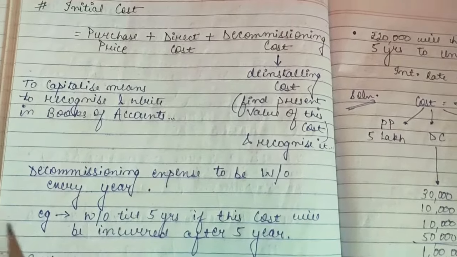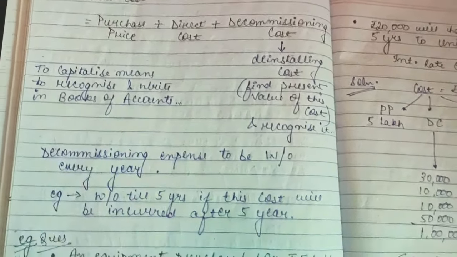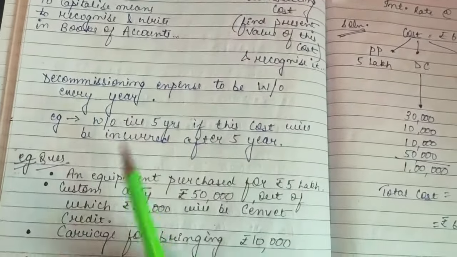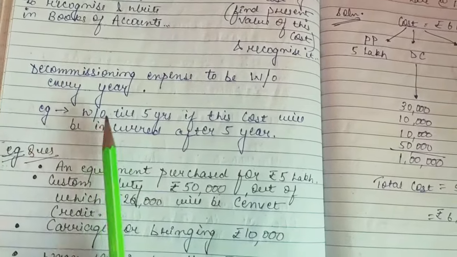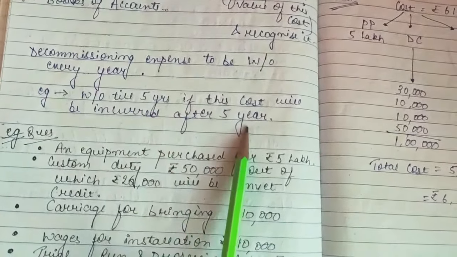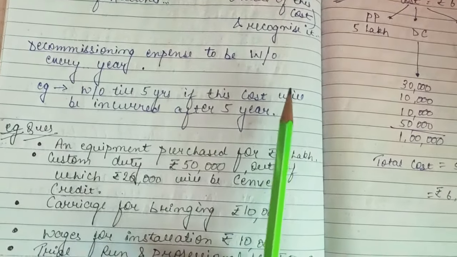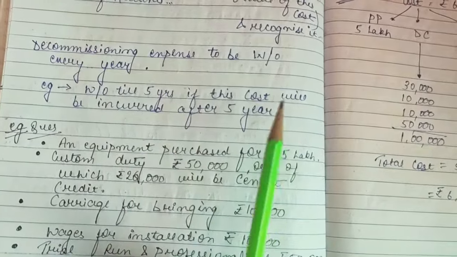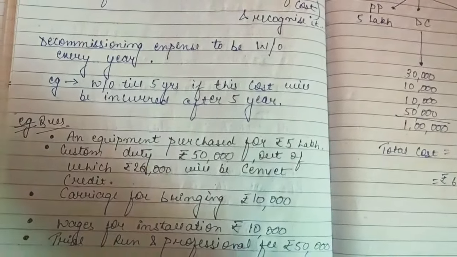So purchase price plus direct cost plus decommissioning cost together form the initial cost of the particular property, plant and equipment. To capitalize means to recognize and write in the books of accounts. Decommissioning expenses are to be written off every year. For example, if you assume this cost will happen 5 years from now, then we have to write it off over 5 years only.